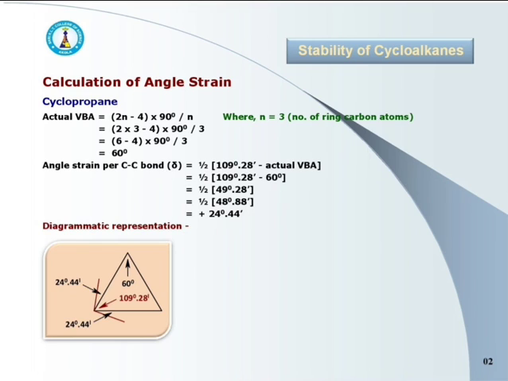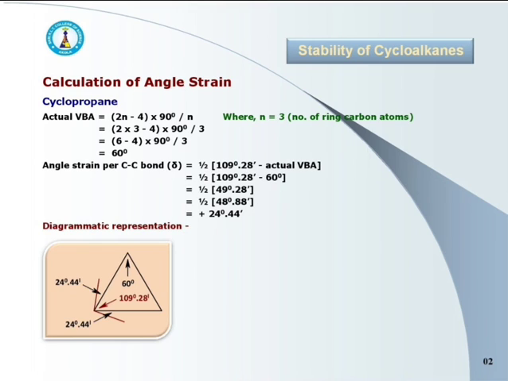Now, half of 48 degree 88 minutes is plus 24 degree 44 minute. This is the angle strain per carbon-carbon bond in cyclopropane.